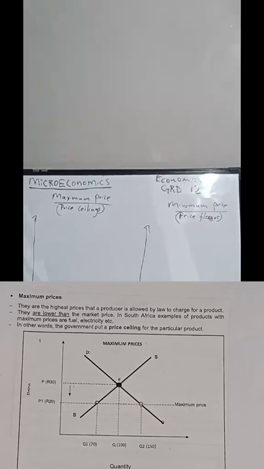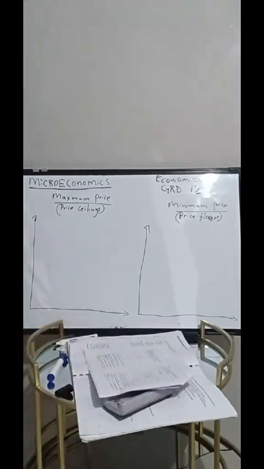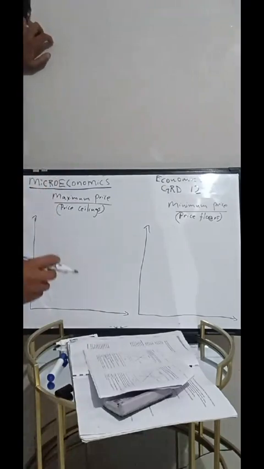right? So the maximum price benefits the customers or the consumers, right? Then the minimum price benefits the producers, right? We will see the differences between these two. We will draw graphs to explain. We say this is the highest price that the producers are allowed by law to charge on goods and services, basically on goods, right?